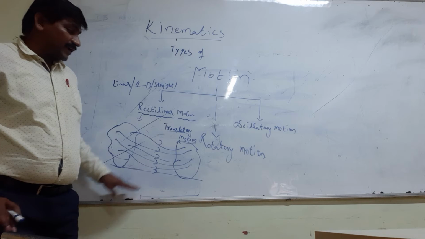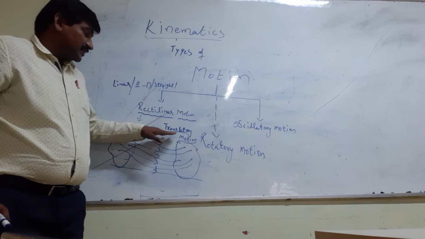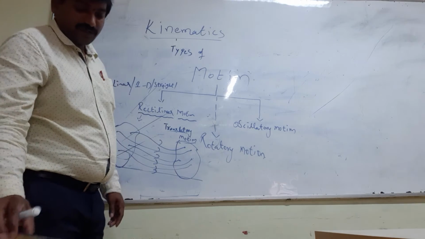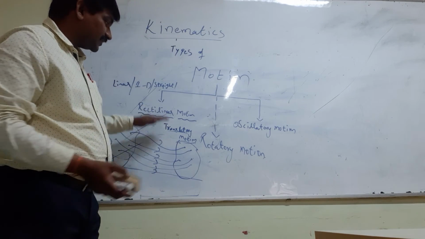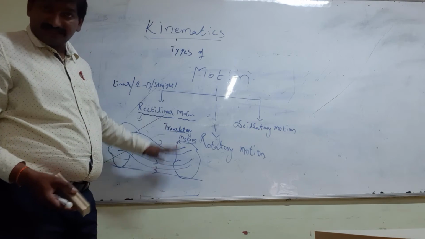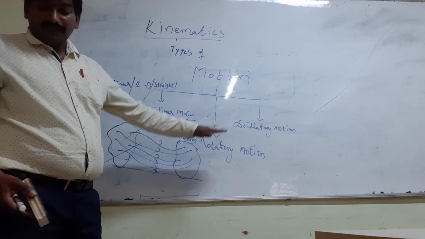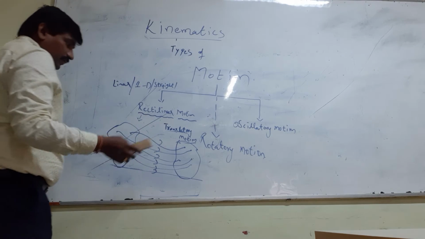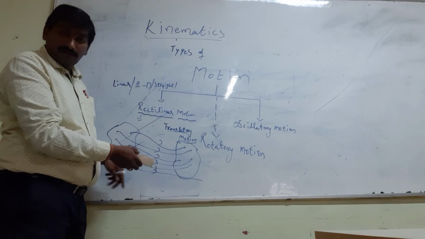This is what we call translatory motion, nothing but under rectilinear motion. Next, after rectilinear or translatory motion, now I am going to oscillatory motion. So this is clear, I hope.